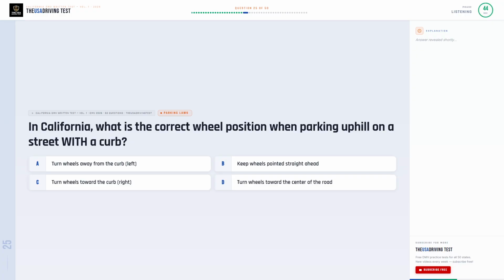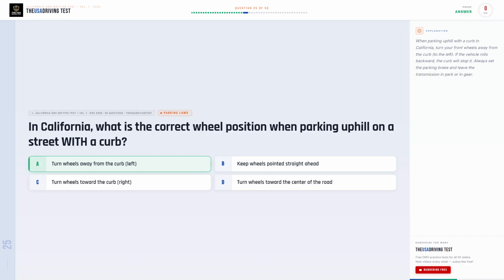In California, what is the correct wheel position when parking uphill on a street with a curb? Option A. Turn wheels away from the curb, left. Option B. Keep wheels pointed straight ahead. Option C. Turn wheels toward the curb, right. Option D. Turn wheels toward the center of the road.